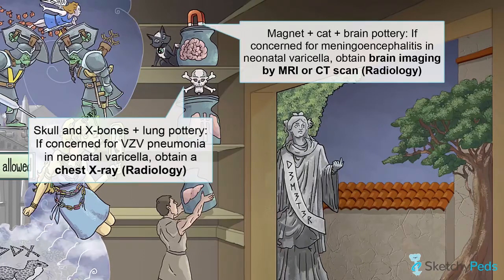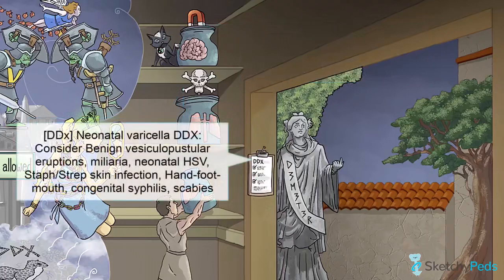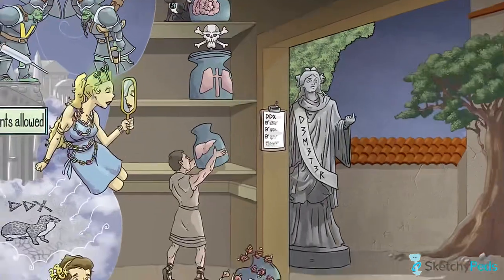Notice that we've drawn in our recurring MRI magnet, CT scan cat, and chest X-ray crossbone symbol. While working up a child with suspected neonatal varicella, be sure to keep in mind other causes of rashes in infants. This includes benign vesiculopustular eruptions, miliaria, neonatal HSV, and hand, foot, and mouth disease. Check out the differential diagnosis menu for a more in-depth look at these and several other conditions.